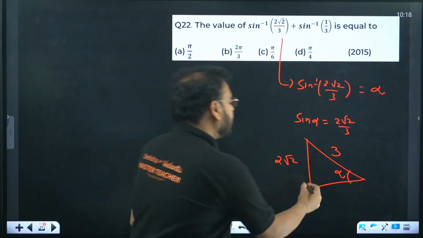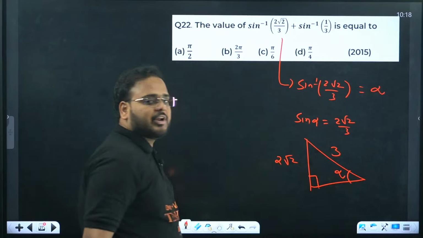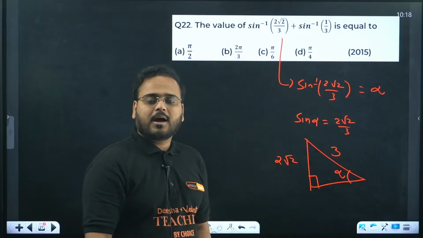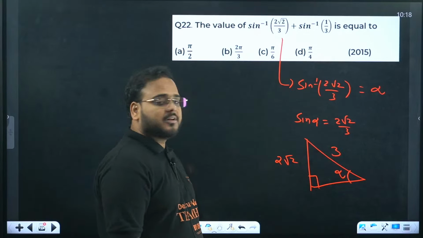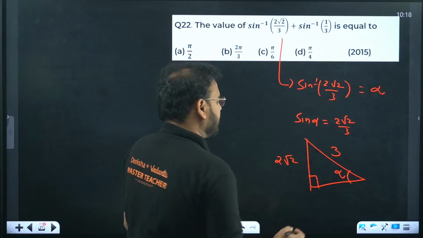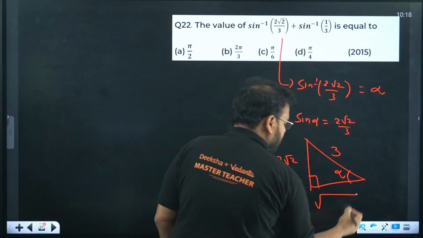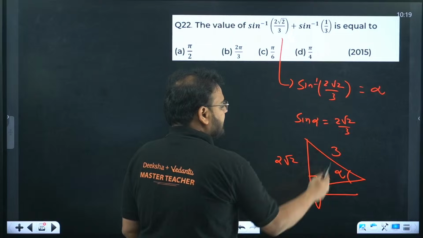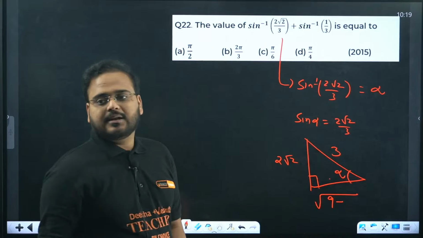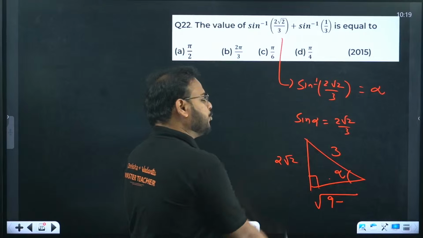What I've done over here, I've applied the ratio opposite by hypotenuse, perpendicular by hypotenuse, for the sine of alpha. Clear? If you apply the Pythagoras theorem, you'll get the base: 3 square, 9, minus the square of 2 root 2.